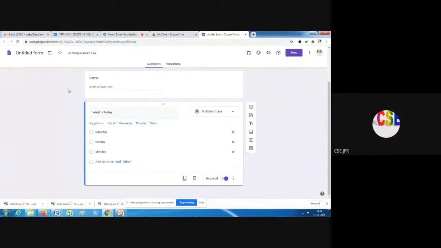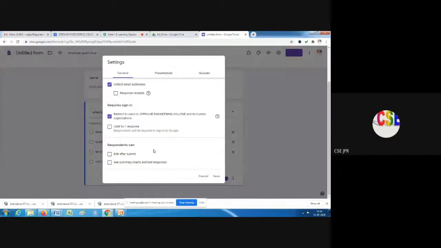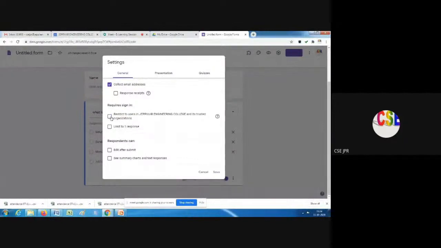So now I want to convert this into a quiz. For that I have to go to settings. So you can see the options here. Okay, general, like we have already seen. So I open it to all, anyone can fill this form. And there is no limit on the number of times they can do it.